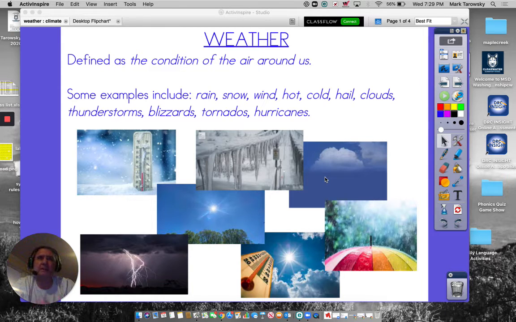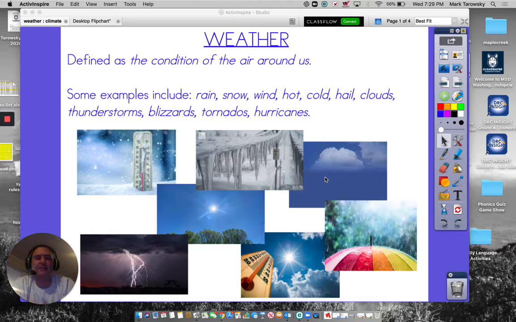Sometimes we have rain in the morning, and in the afternoon it ends up sunny. Other times we might have a thunderstorm at night, and the next day it might be very pretty. We could have fog that clears out. The weather can change on a minute by minute, hour by hour basis all of the time.